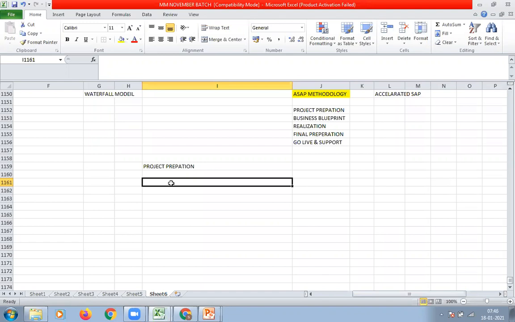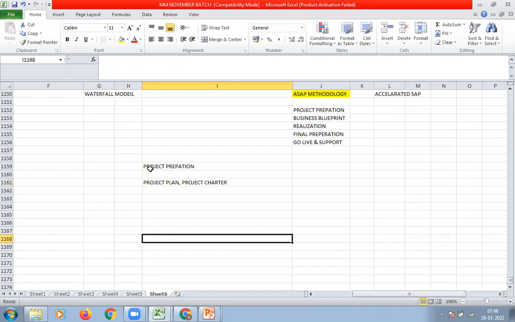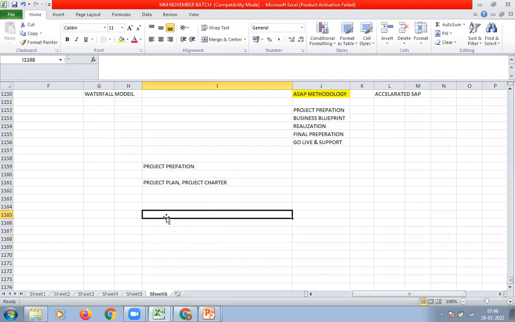The project charter and project plan will be prepared by the project management team in this phase. The project management team will be involved actively. Who are involved in the project management team? Your project manager, project lead, delivery lead. All these people are called the project management team.